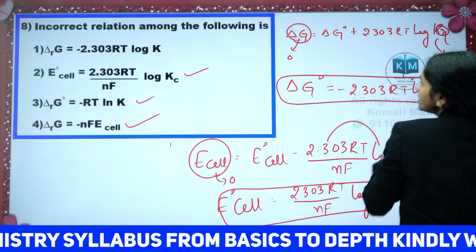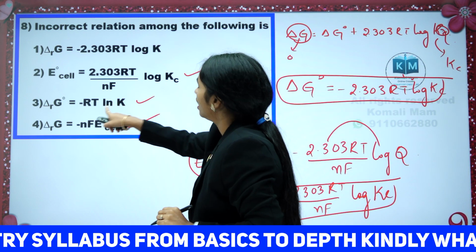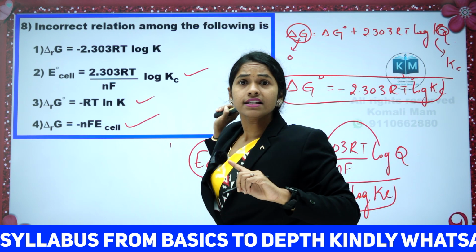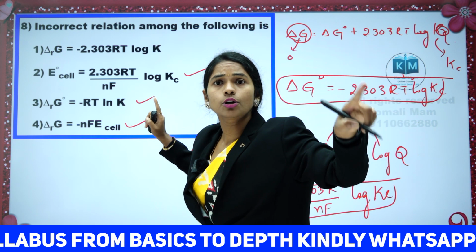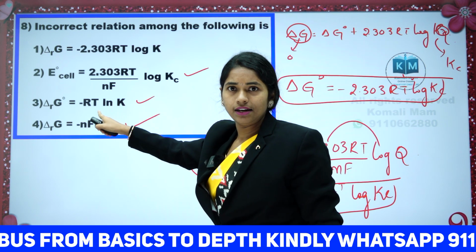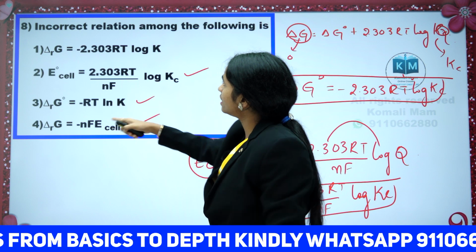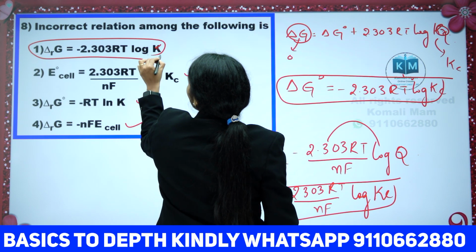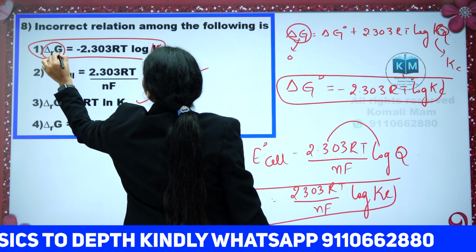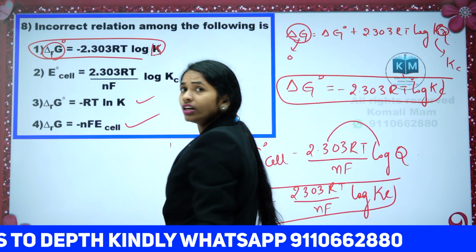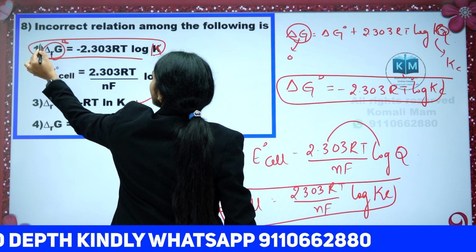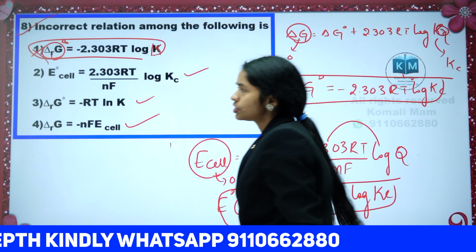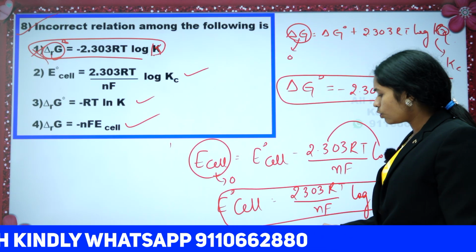Okay. So which is the correct option? This is the correct option. In place of 2.303 RT log, you can replace with RT ln. Okay. So this is correct, this is correct, this is correct. This is incorrect. Why incorrect? At equilibrium, if you are keeping K, it means delta G is 0. If they keep delta G naught, then it is correct. So this statement is incorrect. Option, 8th question, the first option is incorrect.